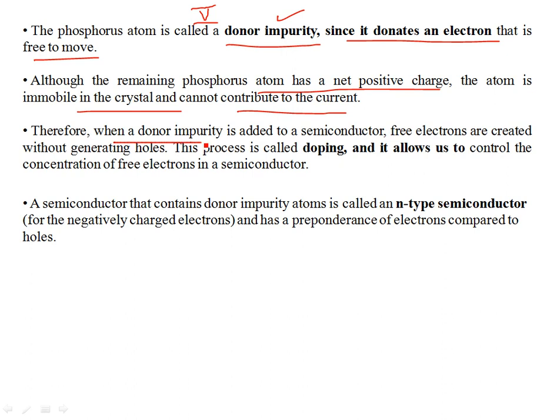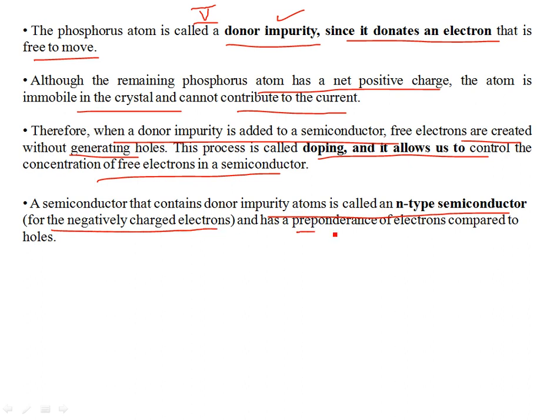So when a donor impurity is added to a semiconductor, free electrons are created without generating holes. You see, there is no generation of holes. The electron is coming from the impurity atom, in this case a group 5 phosphorus atom. This process is called doping. It allows us to control the concentration of free electrons in a semiconductor. The semiconductor that contains donor impurity is called an N-type semiconductor, for the negatively charged electrons, and it has a predominance of electrons compared to holes.